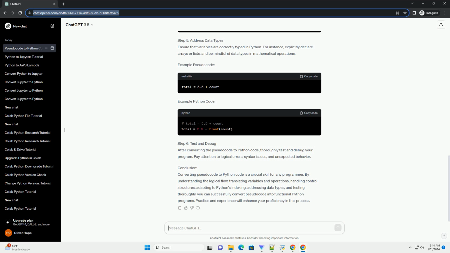Conclusion. Converting pseudocode to Python code is a crucial skill for any programmer. By understanding the logical flow, translating variables and operations, handling control structures, adapting to Python's indexing, addressing data types, and testing thoroughly, you can successfully convert pseudocode into functional Python programs. Practice and experience will enhance your proficiency in this process.